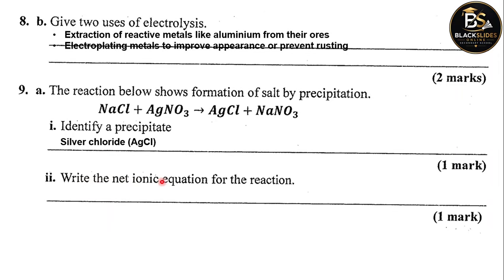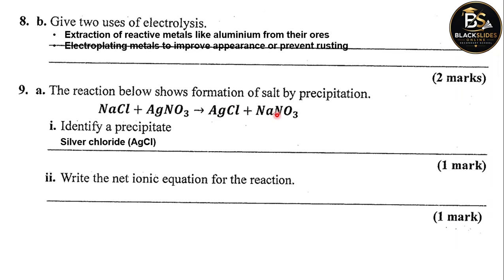Write the net ionic equation for the reaction. So all you have to do is write every species in terms of ions. We have sodium ions, chloride ions, silver ions, and nitrate ions on the reactant side. This one we can just leave as it is because it's insoluble, so the ions are not free to move around.